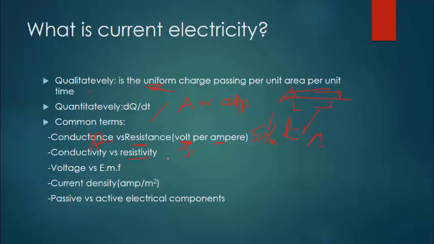For example, I want to give you the definition first, but you have to understand that resistivity is given by resistance times area over length. So if this is 1 and this is 1, then we can define resistivity as the resistance offered by 1 meter of a conductor having a unit cross-sectional area.